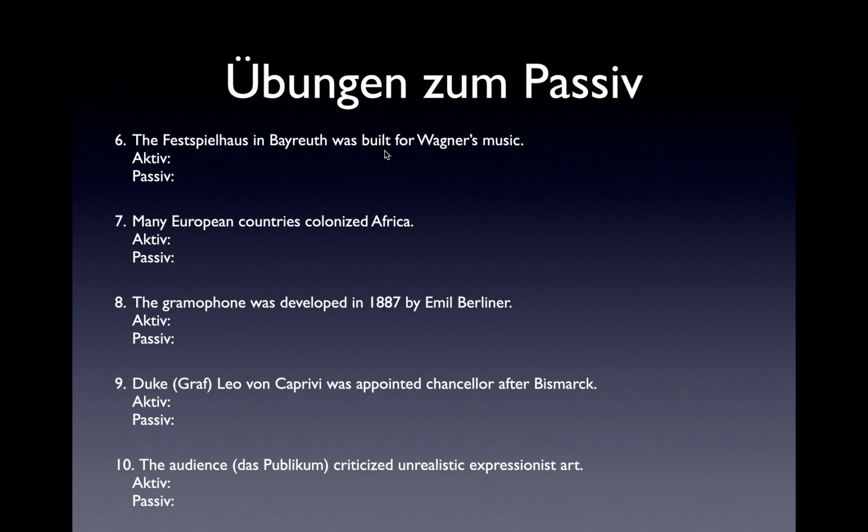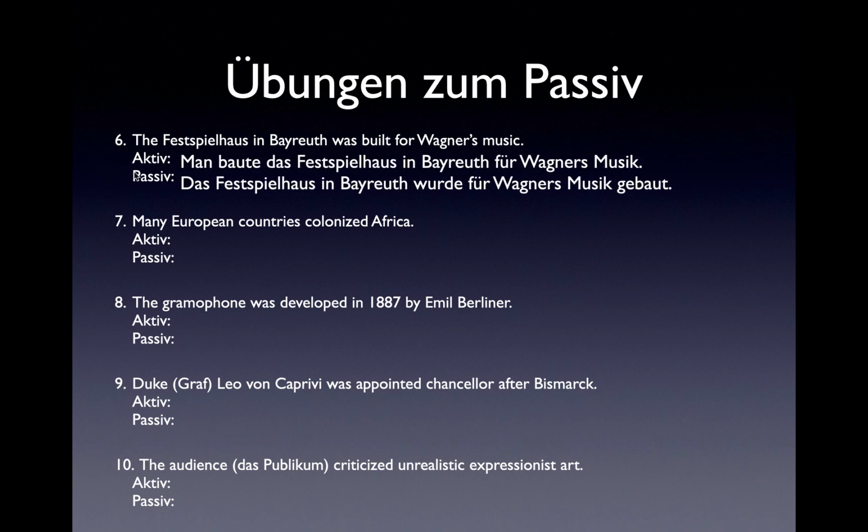It was built, which means in the active sentence, I'm going to need to provide a subject, man baute das Festspielhaus in Bayreuth für Wagners Musik. For the passive, I'll do more direct translation of the English into German. Das Festspielhaus in Bayreuth wurde für Wagners Musik gebaut. Pause the video here and come back when you're ready to check numbers 7 through 10.